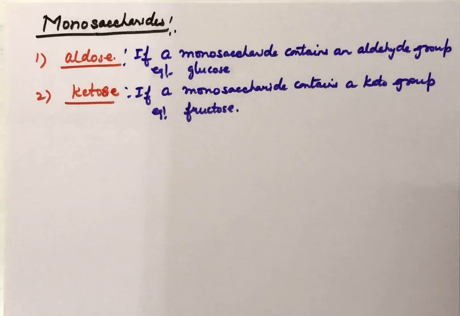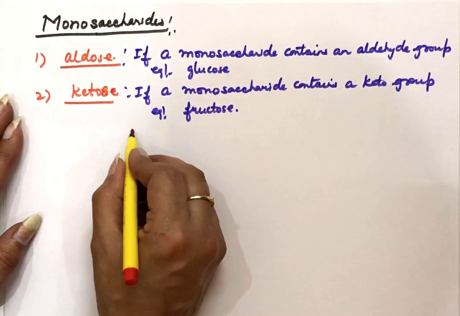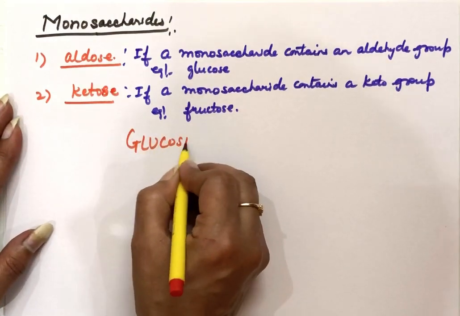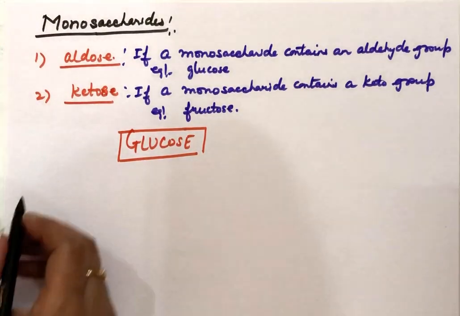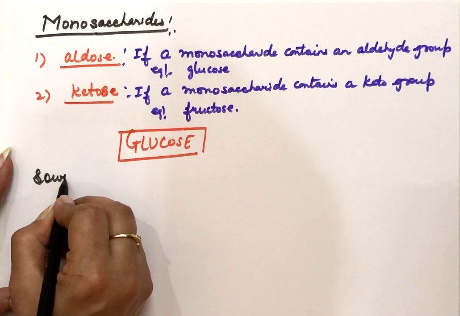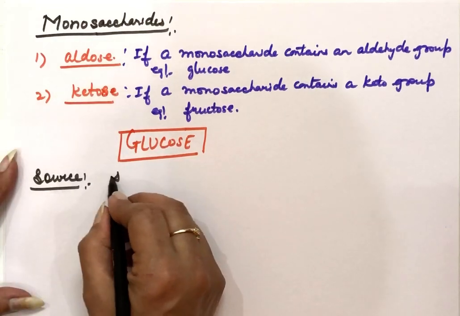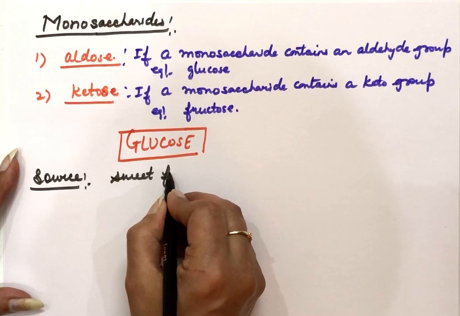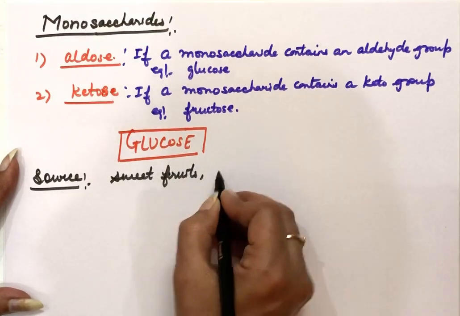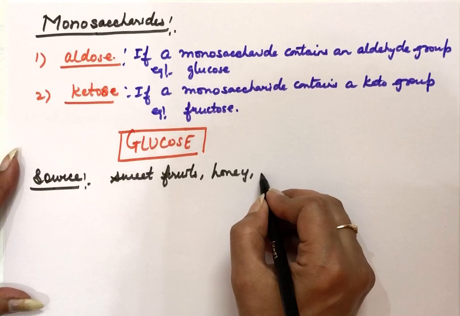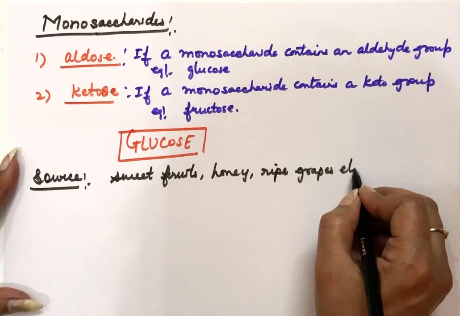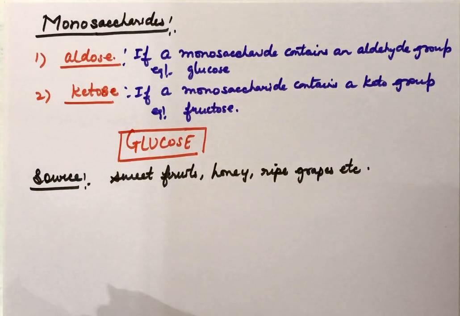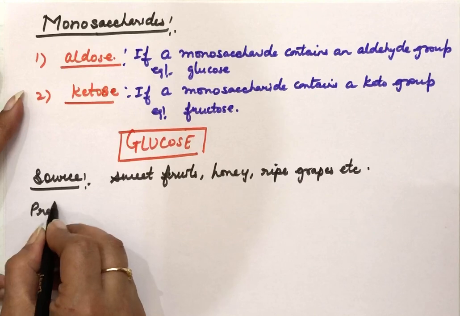So now we have to do glucose and fructose in detail. So first we are coming to the glucose. Source of glucose. From where we get glucose? It's sweet in taste, so from the sweet fruits we get glucose. Then honey also has glucose in it. Ripe grapes, these contain glucose. After the source of glucose, next is the preparation of glucose, how it is prepared.